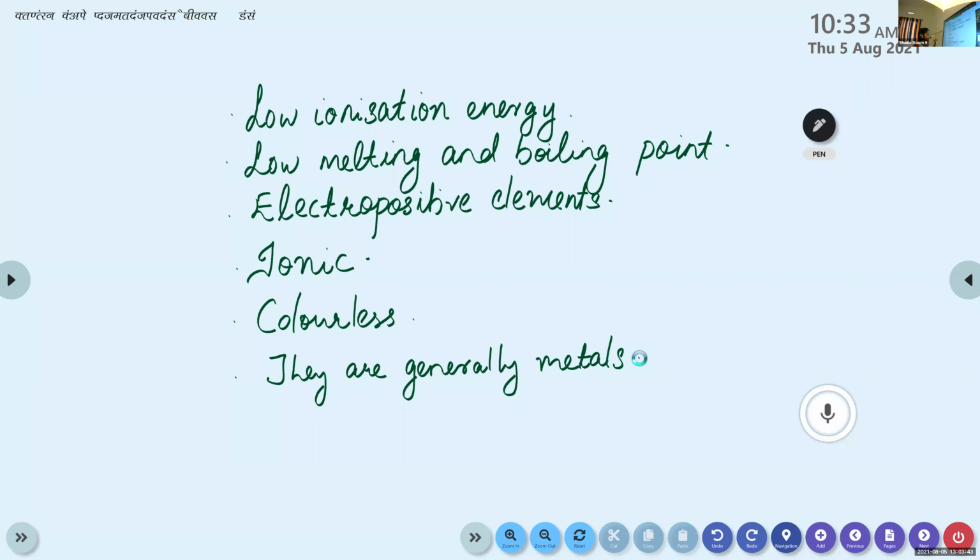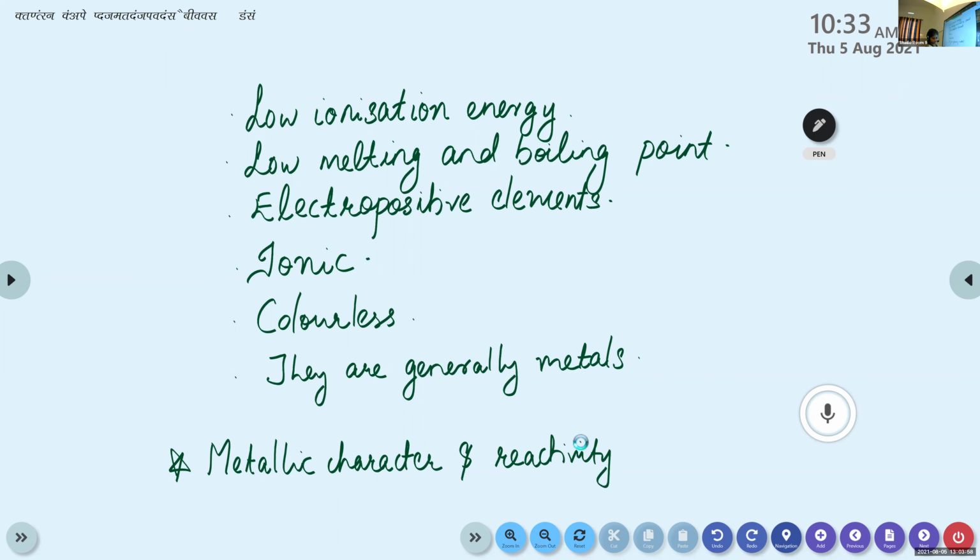Okay, then you have to note one more point. Metallic character and reactivity increases as we go down the group.